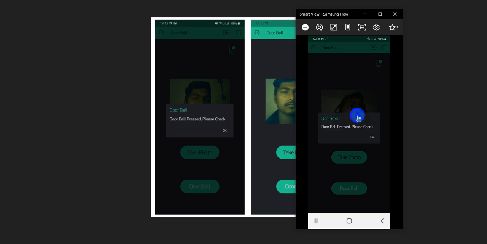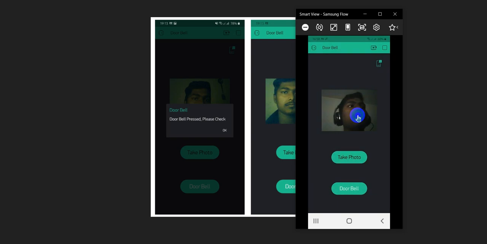to the mobile phone. Here you can see if the user wants to take more photos of the visitor, he or she can take them by clicking this take photo button, which will help us to get a clear image of the visitor. Hence, there are many applications which can be implemented using a similar concept to this project.